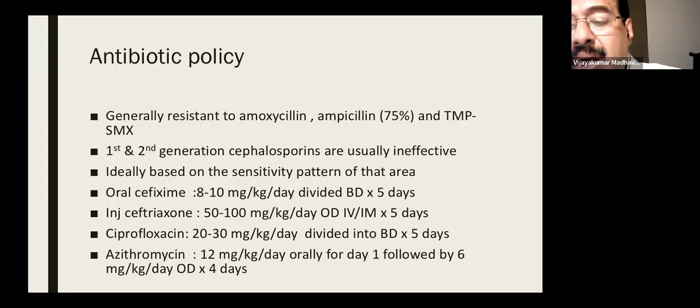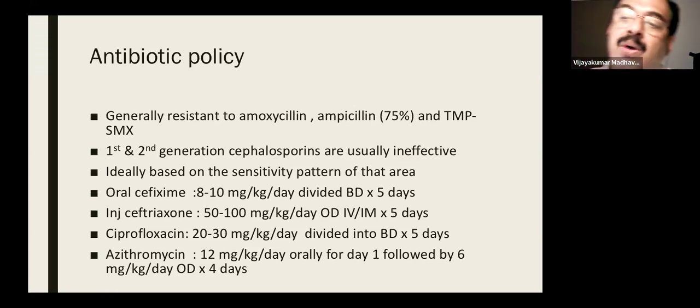Ciprofloxacin is used. The dose is 20 to 30 milligram per kg per day, divided into 2 doses for 5 days. But we are not giving ciprofloxacin as a first line drug because there are some studies that say there is some chance of arthropathy in children. That is only for long-term use, but still we keep ciprofloxacin as a second line drug. Then azithromycin. The dose is 12 milligram per kg per day orally for day 1, followed by 6 milligram per kg per day for 4 days. Total duration is again 5 days. These are the usual drugs given for Shigella.